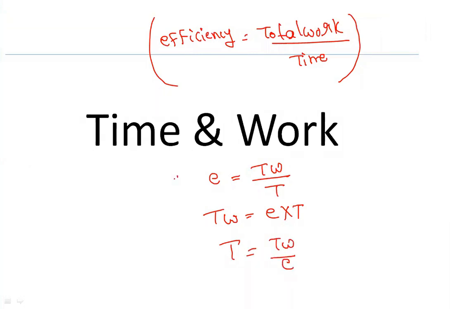Okay. A few questions can ask you to find efficiency, a few can be asked for total work, and a few can be asked for the time to complete the work. So depending upon the expression that you need to solve for in the question, you can use this and solve the question, guys. And the work that they are doing in the question, they will mention in the question, but they will not mention the total number of units of work that you have to do. Okay. So first see the application areas.